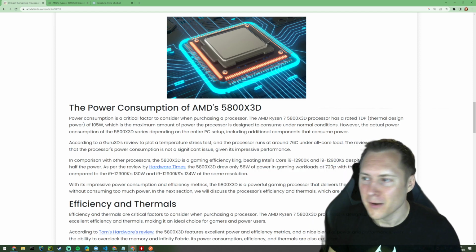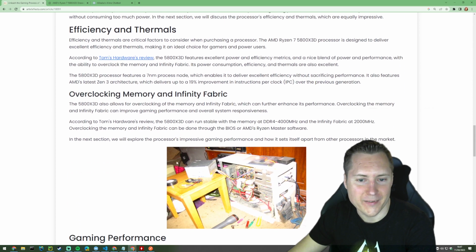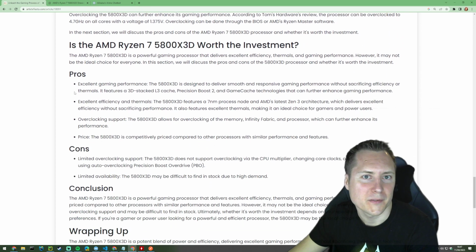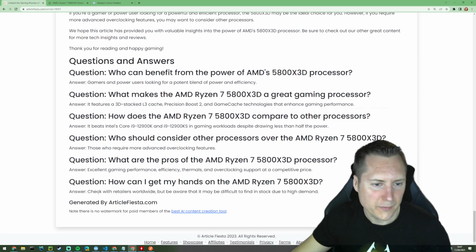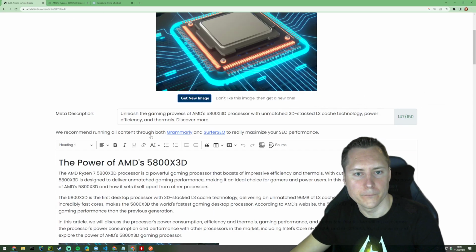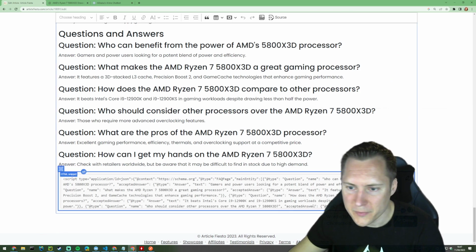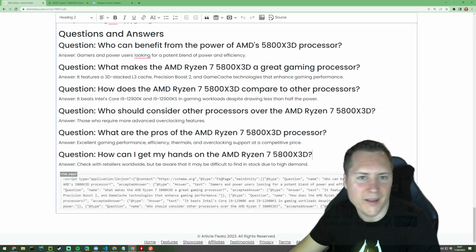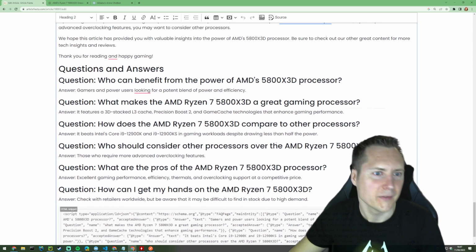This article is dynamite. It's absolutely amazing. Links out to the correct things. It's got pictures of computers. It's got pros. It's got cons. It's got unordered lists. Sorry, it's got the Q&As. The thing that, if I drop into the edit mode, you will notice is actually at the bottom of this article. There's a script here. That is an FAQ schema script. That is absolute dynamite for you getting the snippet on Google.